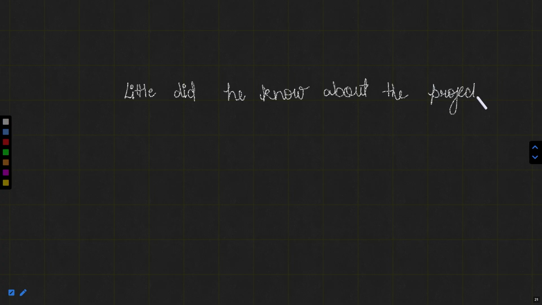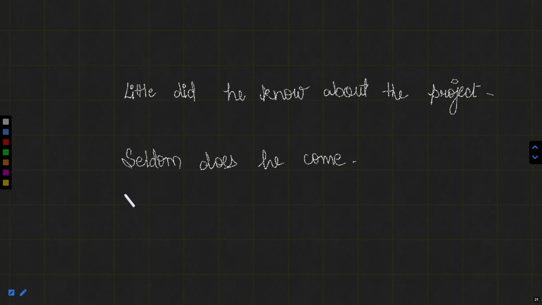We can also use the word seldom. For example, seldom does he come. It means it never happened that he came, or that he comes.